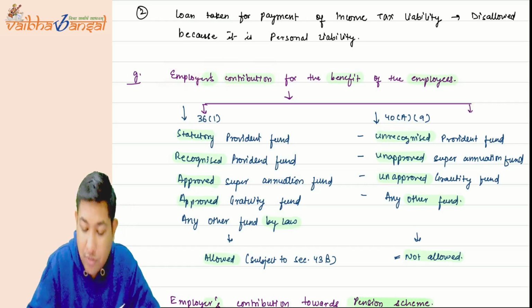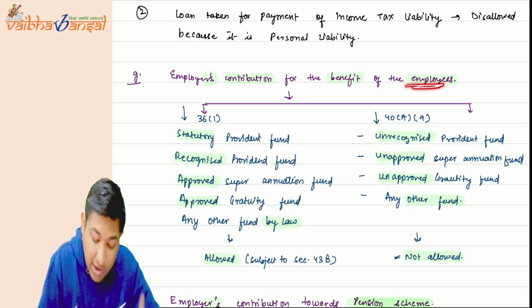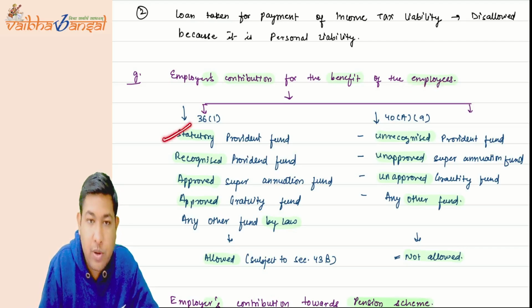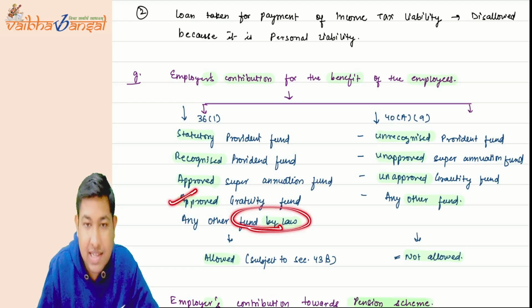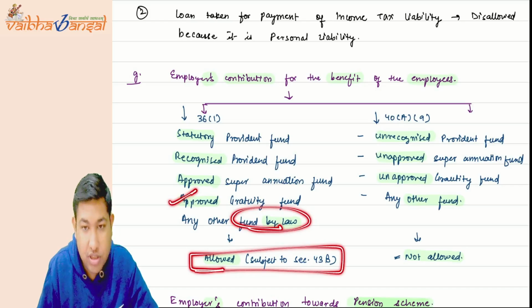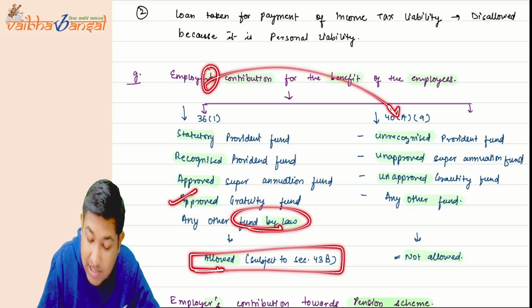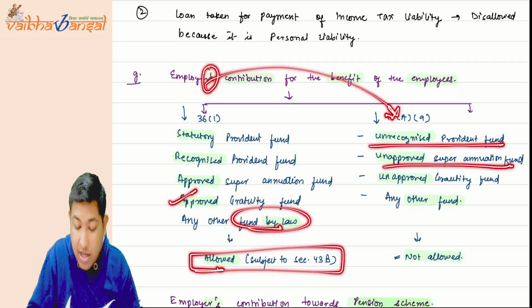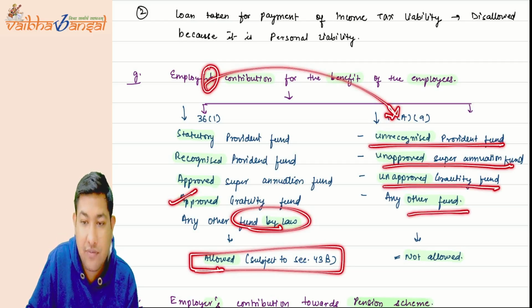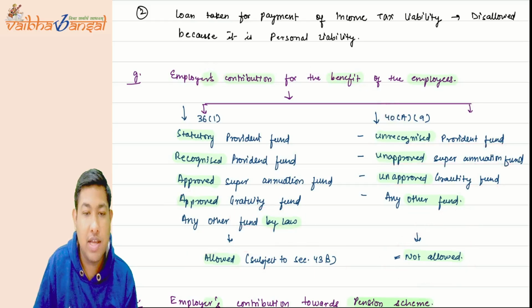The employer is contributing for the benefit of employees. If it is contributing to a statutory provident fund, recognized provident fund, approved superannuation fund, approved gratuity fund, or any other fund as per the law, then it is allowed and subject to 43B. But if the employer is contributing to an unrecognized provident fund, unapproved superannuation fund, unapproved gratuity fund, or any other fund, then it is not allowed as deduction.